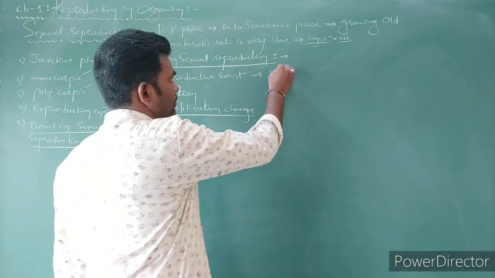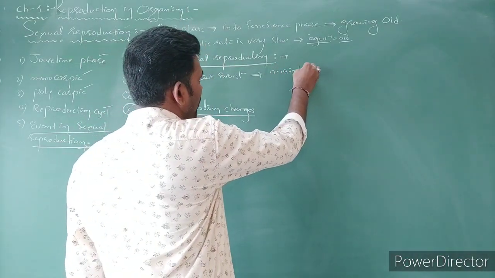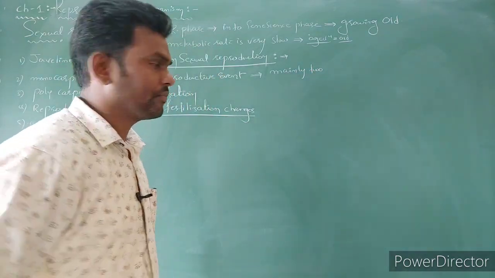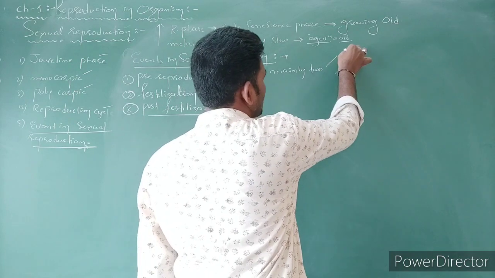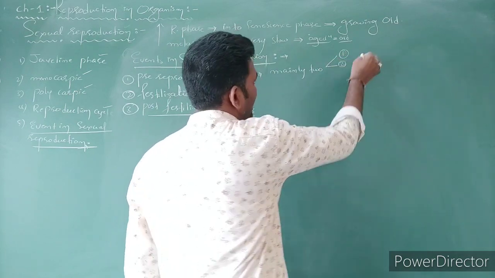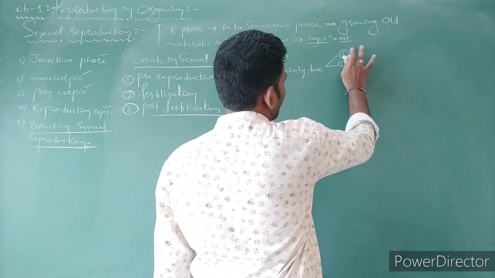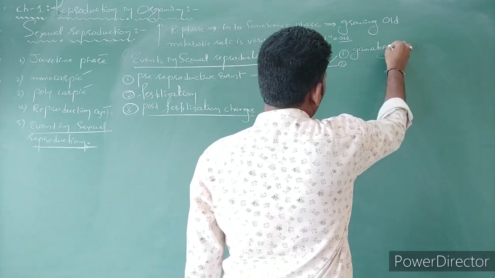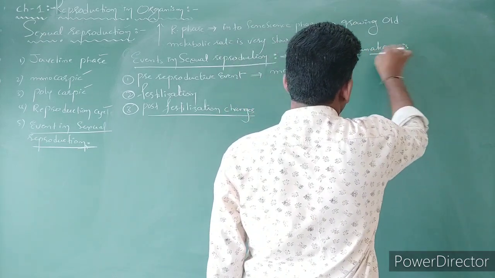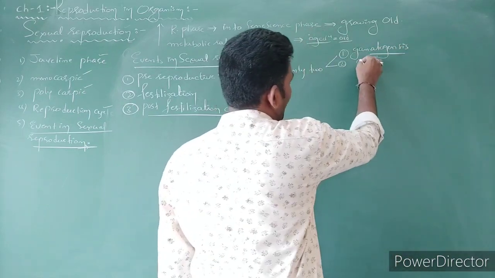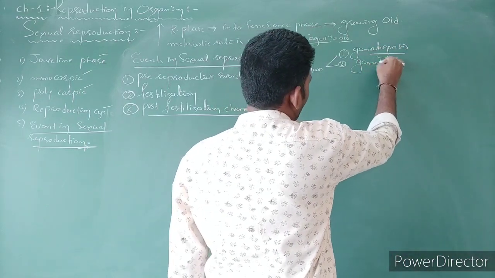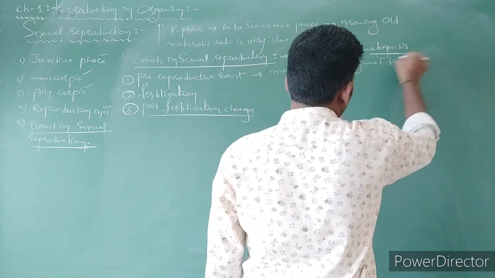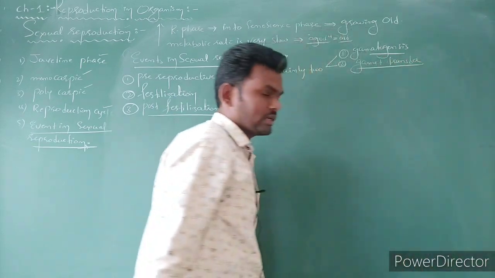The first phase is gametogenesis, and the second phase is gamete transfer.